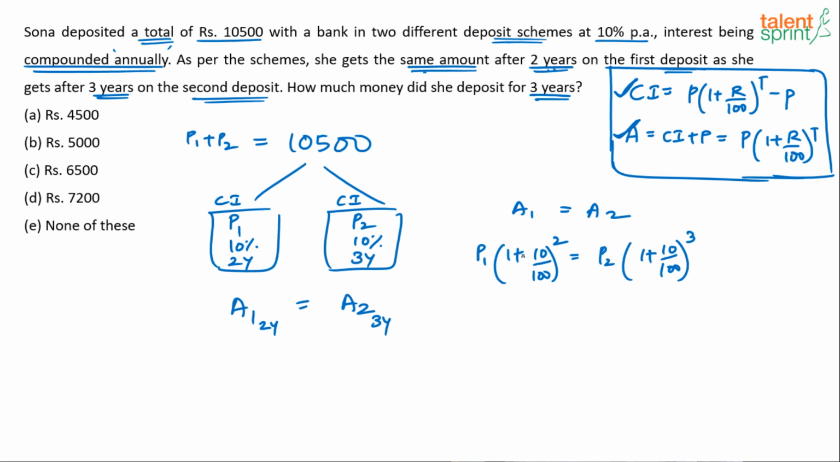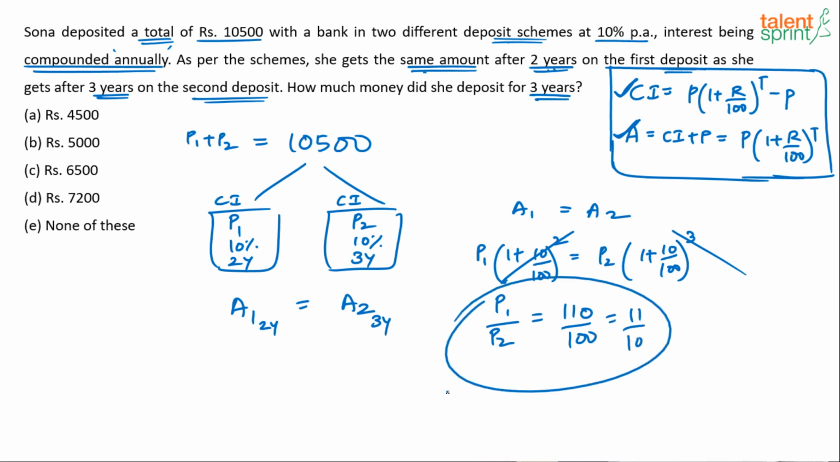You see straight away this 1 plus 10 by 100 whole to the power of 2 and 1 plus 10 by 100 whole to the power of 3 kind of gets cancelled and we are left with this. So basically you can say the ratio P1 by P2 equals 1 plus 10 by 100. 1 plus 10 by 100 is like 100 plus 10, 110 by 100 or 11 by 10. So what it straight away gives me is the ratio of the principal amounts. P1 is to P2 is 11 is to 10.